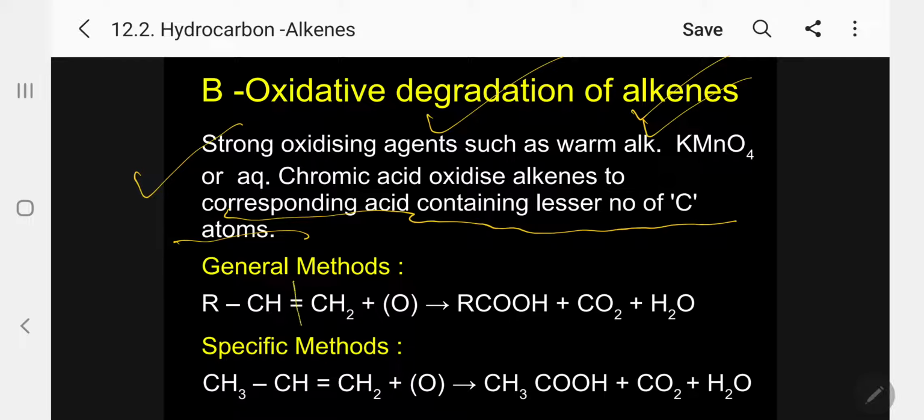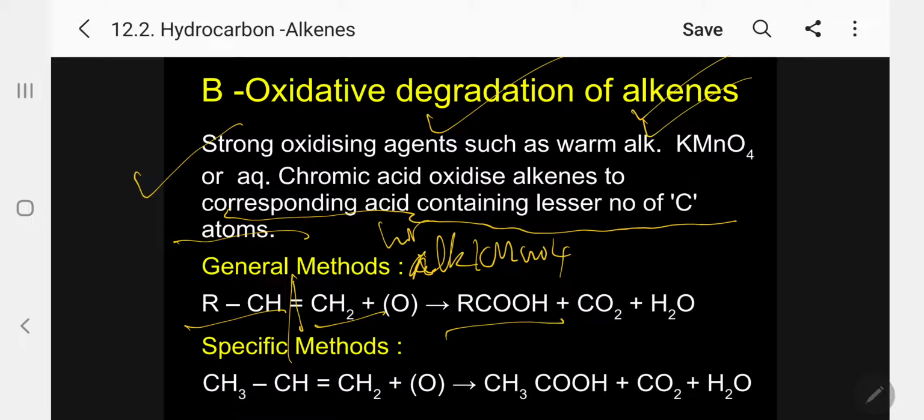Say for example, general formula RCH=CH2. On oxidation using hot alkaline potassium permanganate, the bond breaks here, giving formic acid and the corresponding acid RCOOH. Formic acid is unstable and produces carbon dioxide and water. So a specific example: propene undergoes oxidation in the same condition, hot alkaline potassium permanganate, giving acetic acid and formic acid. Formic acid is a weak acid, which decomposes to produce carbon dioxide and water.